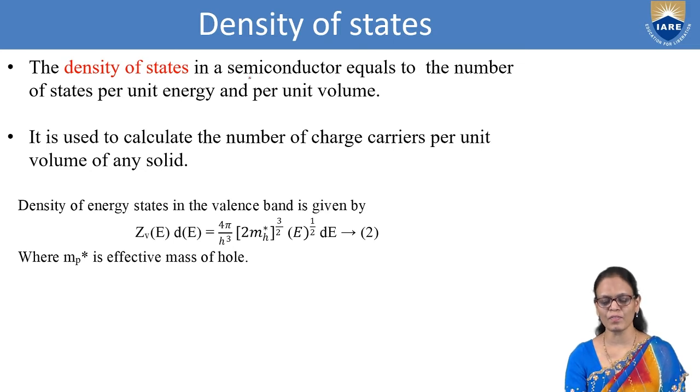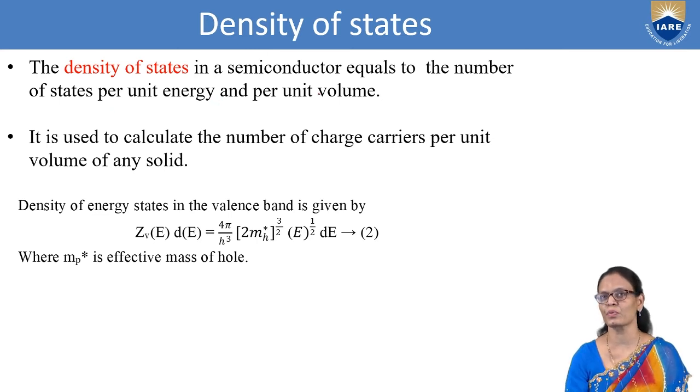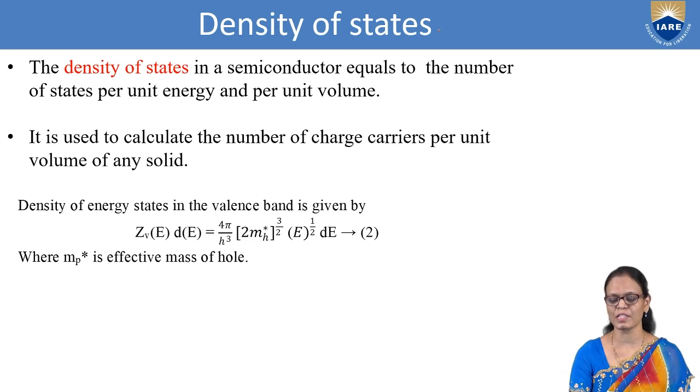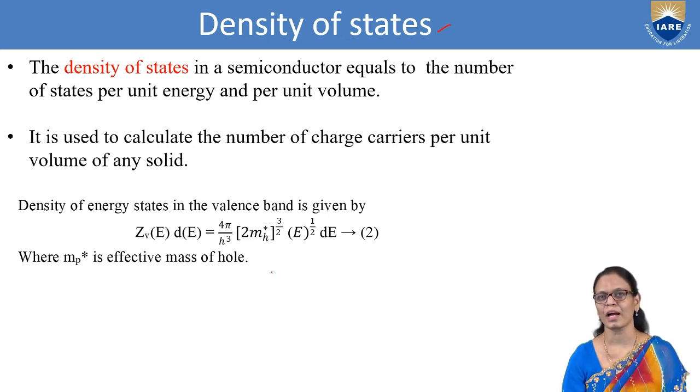Now the density of states in a semiconductor equals the number of states per unit energy per unit volume. If we have to calculate the number of electrons per unit energy per unit volume in the conduction band or the number of holes in the valence band, we first need to understand the density of states, and then we also need to understand the probability of occupation of those states.